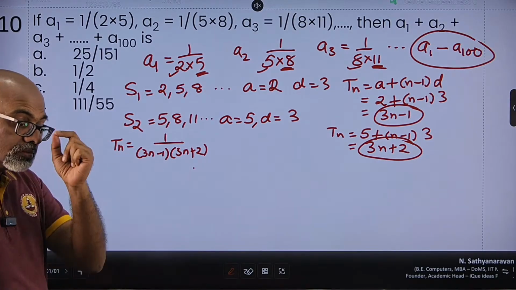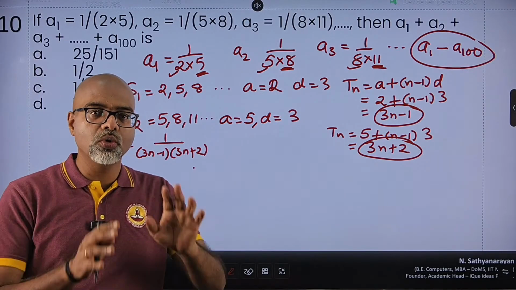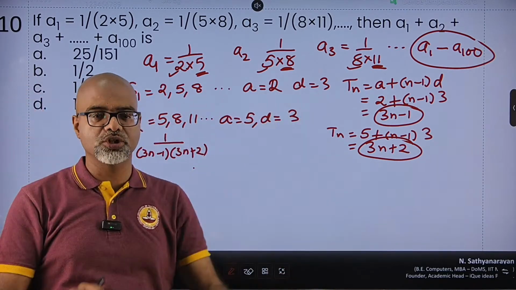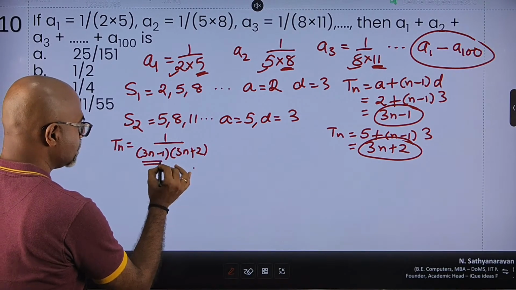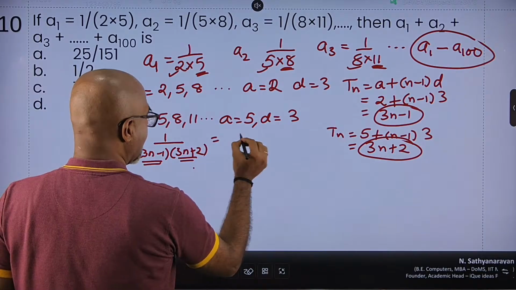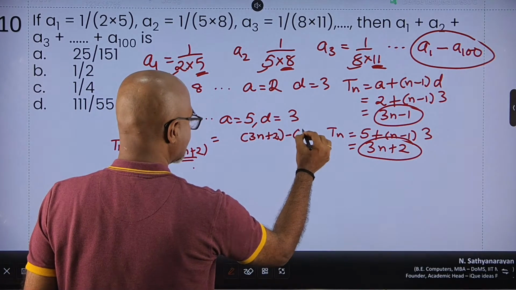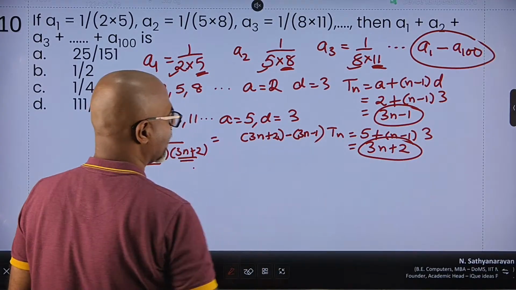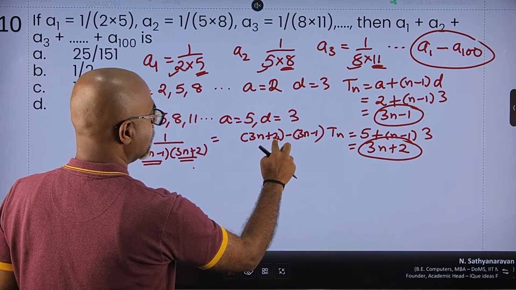Now, here comes the interesting part. I need to convert it into an addition or a subtraction of two numbers where something upon the first term plus or minus something upon the second term, right? So I can write, if I write it as 3n plus 2 minus 3n minus 1. Take a look at it. 3n minus 3n gets cancelled, 2 minus minus 1.